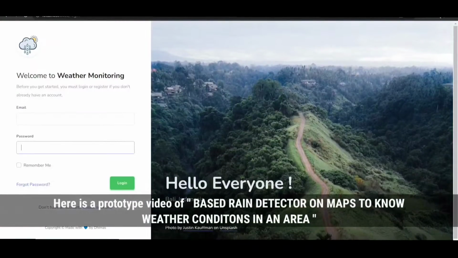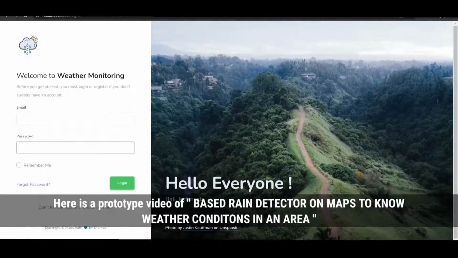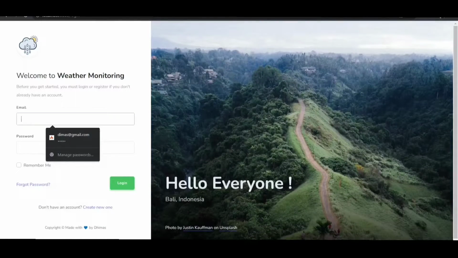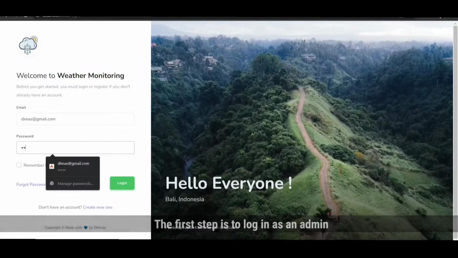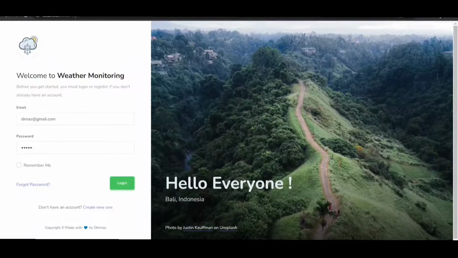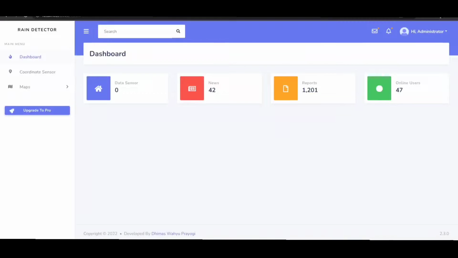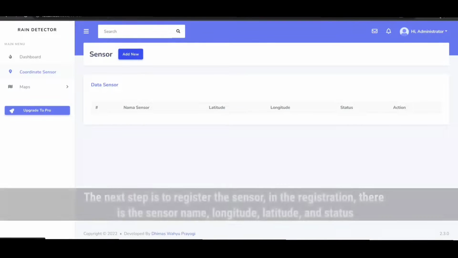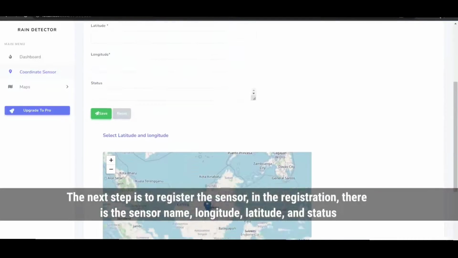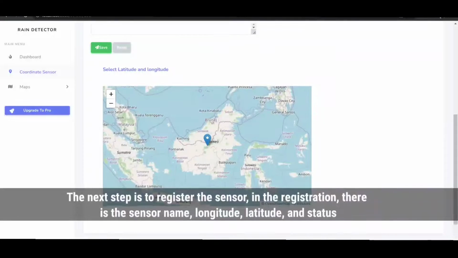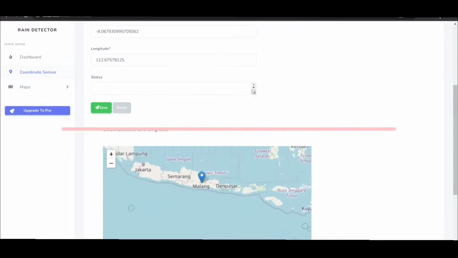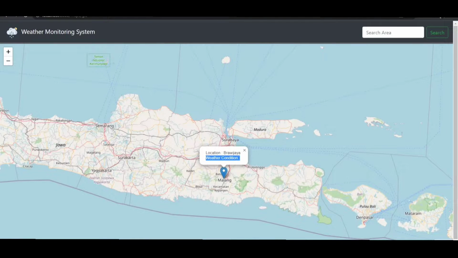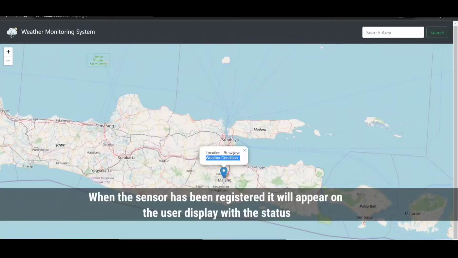Here is a prototype video of an IoT-based rain detector on maps to know weather conditions in an area. The first step is to log in as an admin. The next step is to register the sensor. In the registration, there is the sensor name, longitude, latitude, and status. When the sensor has been registered, it will appear on the user display with the status.